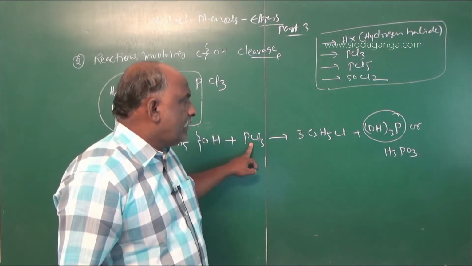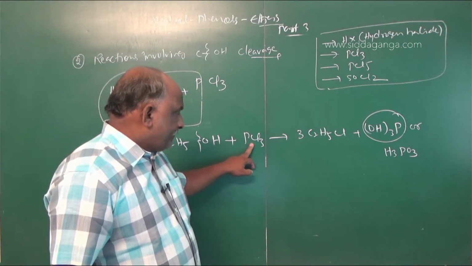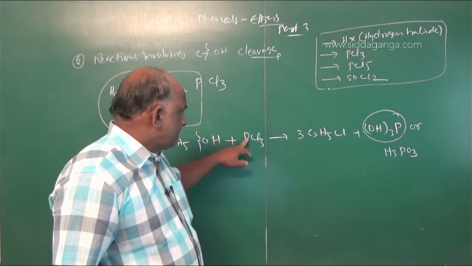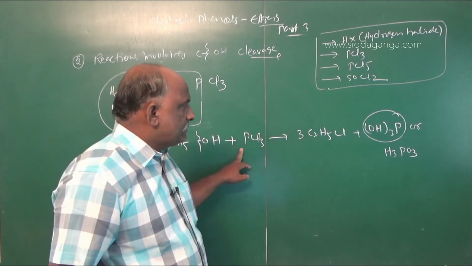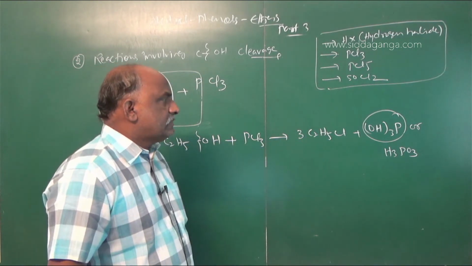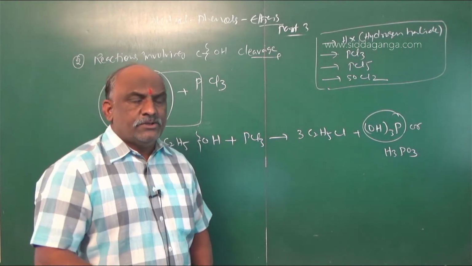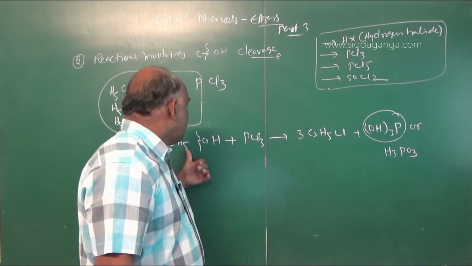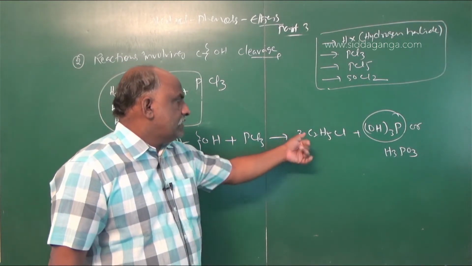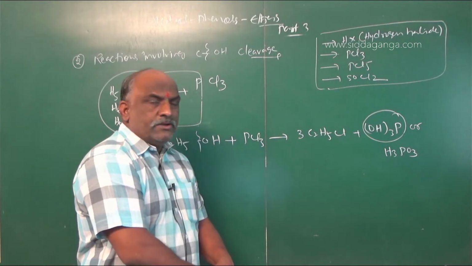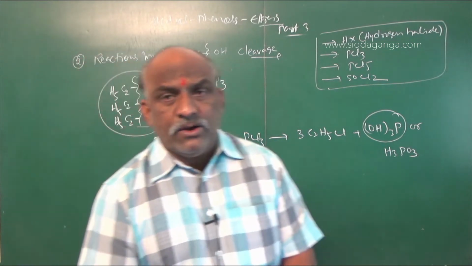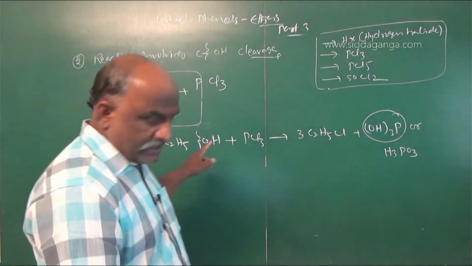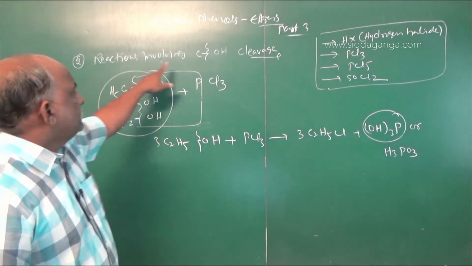Phosphorus trichloride. What about the phosphorus trichloride? Here phosphorus is sp3 phosphorus. In phosphorus acid also, phosphorus is sp3 phosphorus only. There is no change in the hybridization of phosphorus atoms. So 3 molecules of alcohols treated with phosphorus trichloride give rise to 3 molecules of alkyl halides, 3 ethyl chloride. So this is also an example of C-OH cleavage.